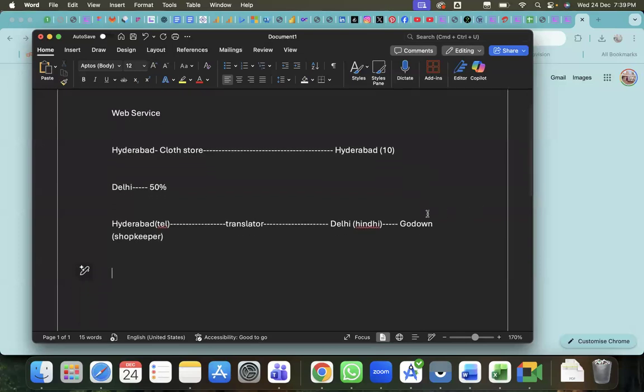A similar mechanism will happen in web services. For example, take one simple application that everyone uses nowadays. Like I'm using PhonePe, Google Pay, Flipkart. So these kinds of applications I'm using now. Say on Flipkart I'm buying one laptop or one shoe. I ordered there.